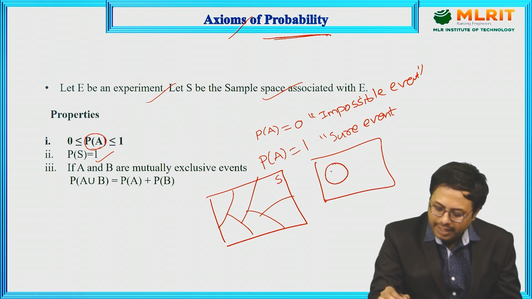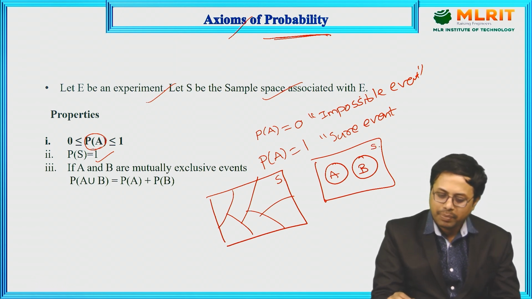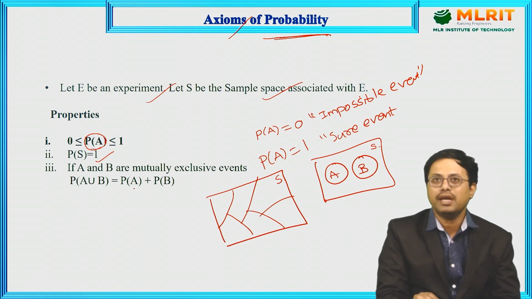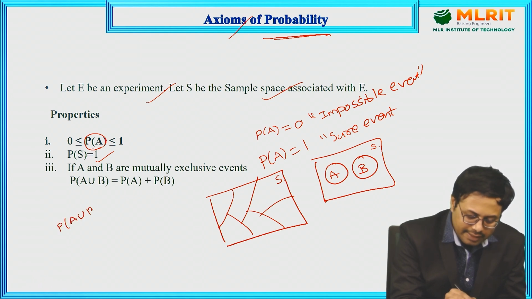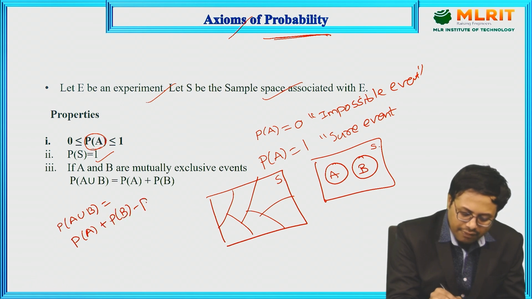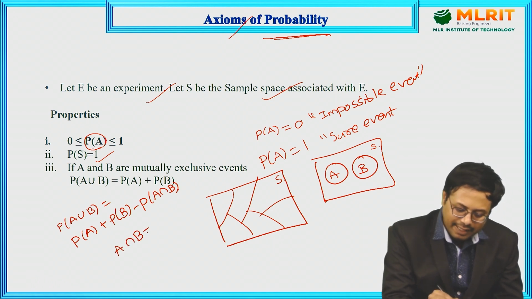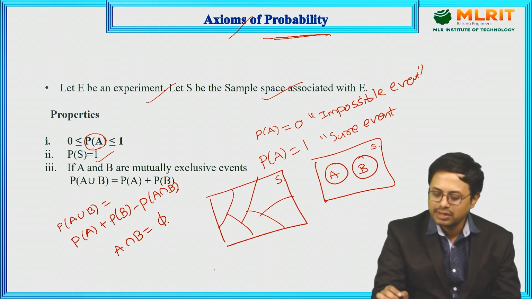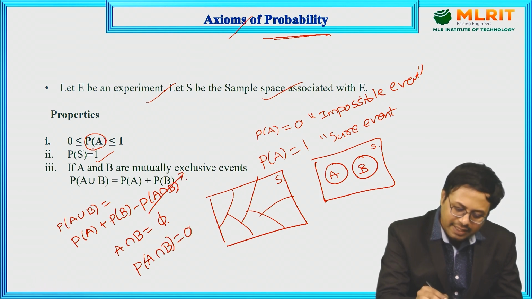There is no intersection between A and B. If S is the sample space, then P of A union B is equal to P of A plus P of B minus P of A intersection B. But here A intersection B is a null set, because there is no intersection between A and B. Then P of A intersection B is 0.